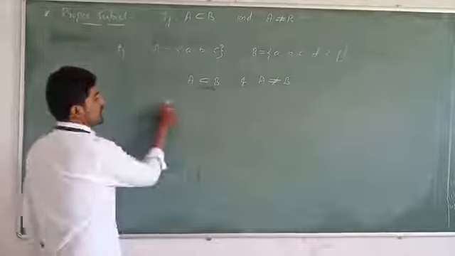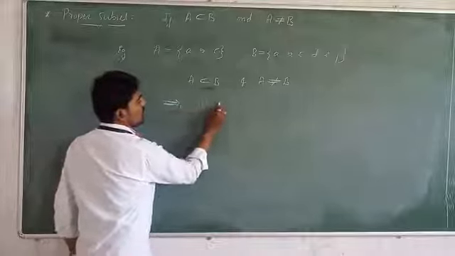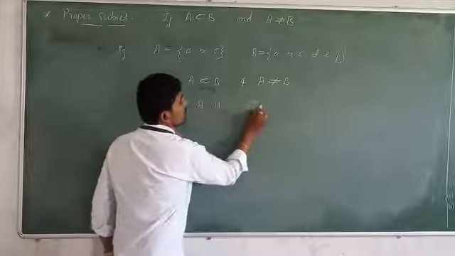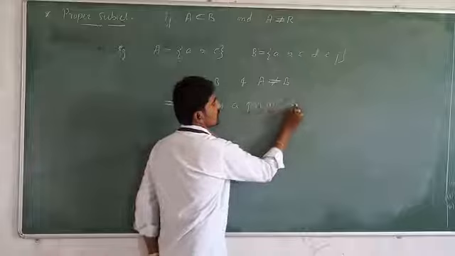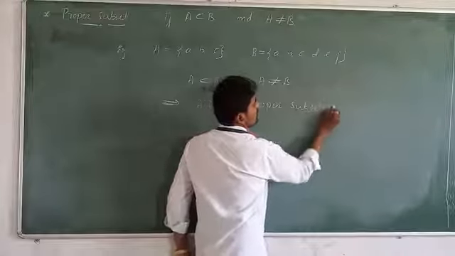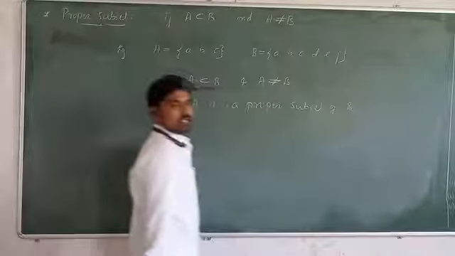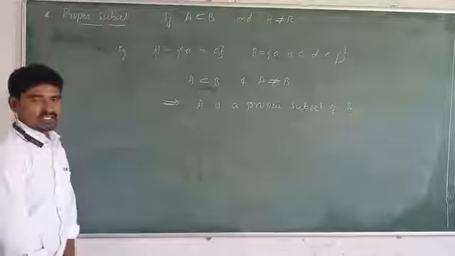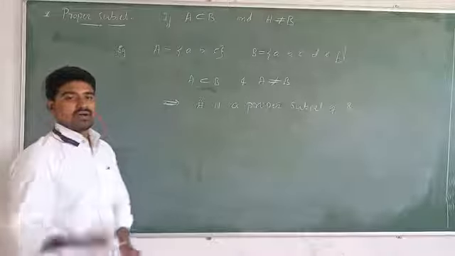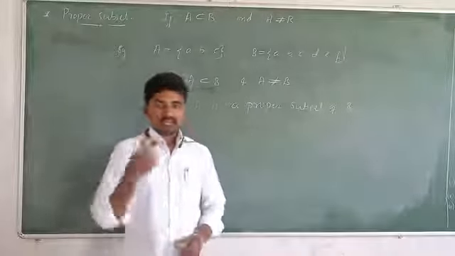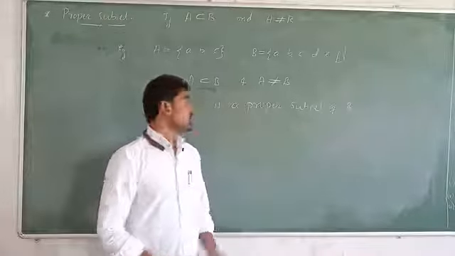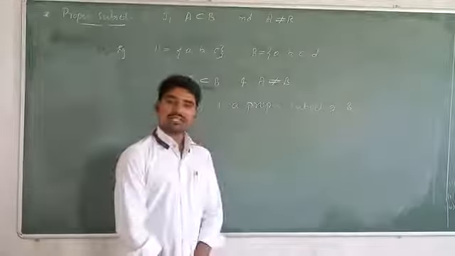It means we conclude that A is a proper subset of set B. I hope all of you understand what is the condition for proper subset. First thing, A should be a subset of B. Second condition, A should not be equal to B set.